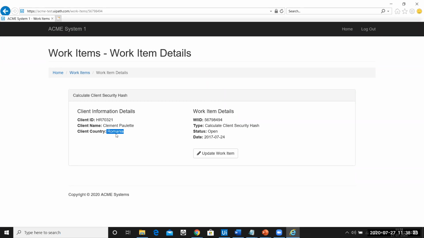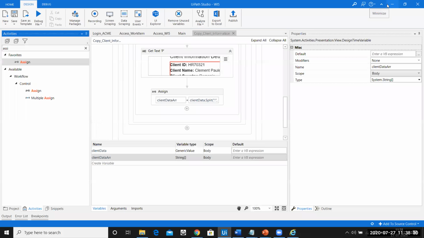I hope this makes sense. Any doubt on the splitting part? If you have understood, give me a thumbs up in the chat box so that I can proceed further.